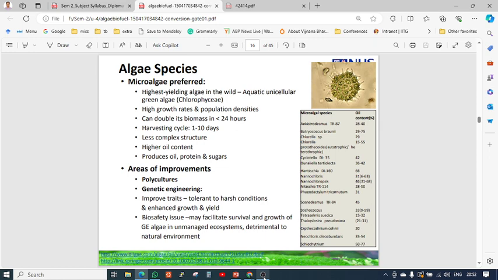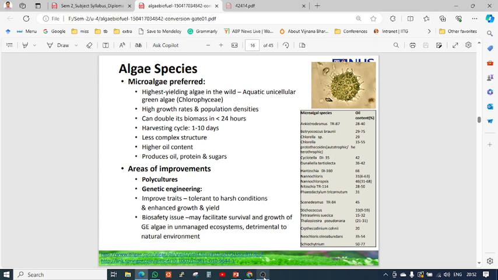High growth rate, obviously, we have already discussed. Population density is more. It can double in biomass, already discussed. One day it is 50 kg, next day it becomes 100 kg. Then harvest within 1 to 10 days. Less complex structure, a simple cell wall, and inside the cell wall there are Lego-type structures, so you can easily harvest and easily process.